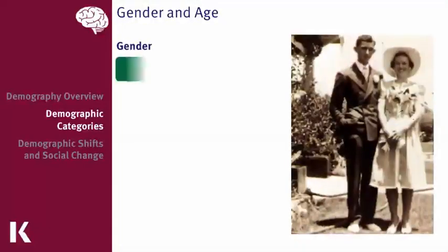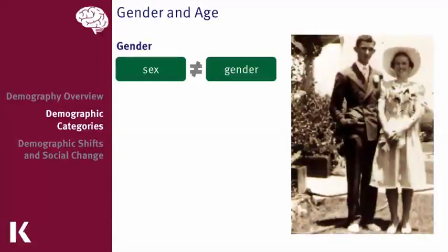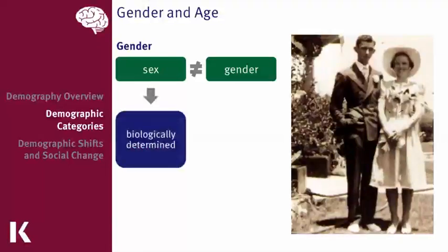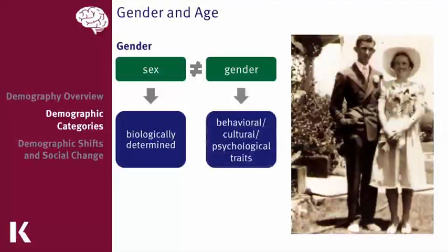Now, don't confuse gender with sex. These are actually not the same thing. Sex is biologically determined. So if you have 2 X chromosomes, you are female. If you have an X and a Y chromosome, you are male. However, gender is a person who has the behavioral, cultural, or psychological traits associated with a biological sex. We tend to associate certain behaviors with each of these genders.